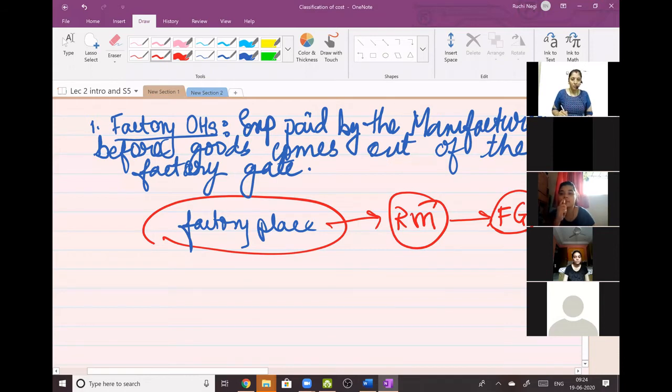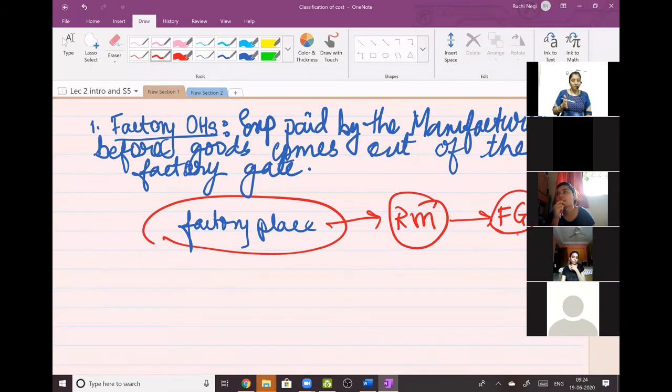Okay, so whatever expense has been incurred up to the factory gate, inside the factory premises, is called factory overheads. I repeat, whatever expenses have been incurred for converting your raw material into finished goods within the factory premises, that is known as factory overheads.